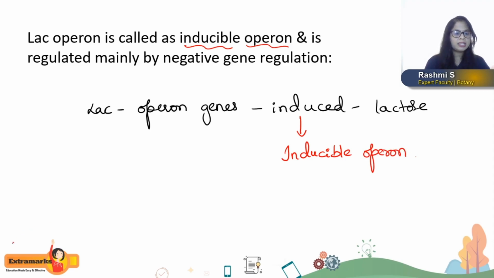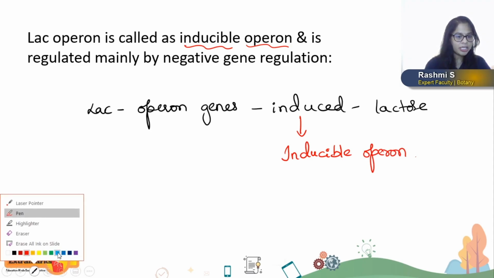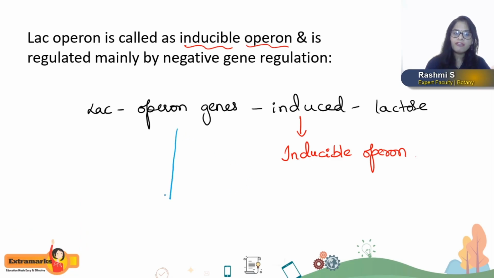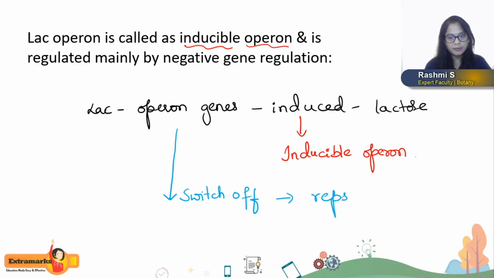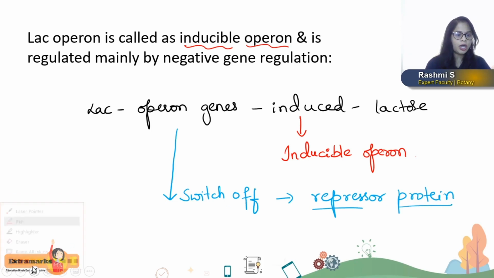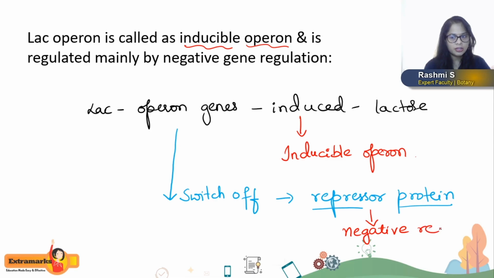At the same time, when the lac operon genes have to be switched off, shut down, this happens with the help of the repressor protein, isn't it? And such gene regulation which occurs with the help of a repressor protein is called negative gene regulation, isn't it?